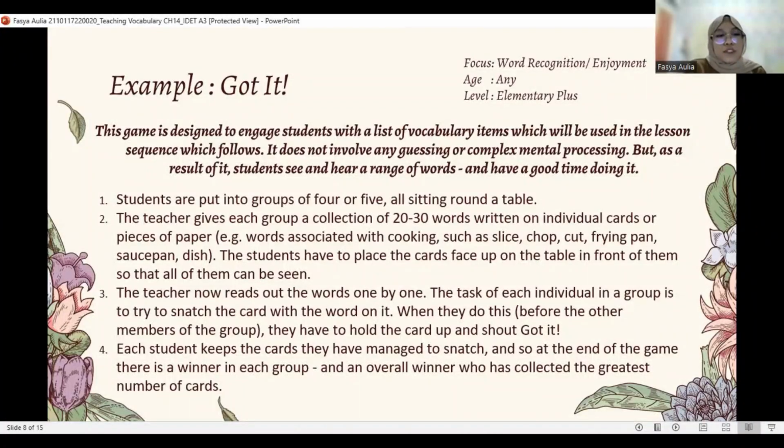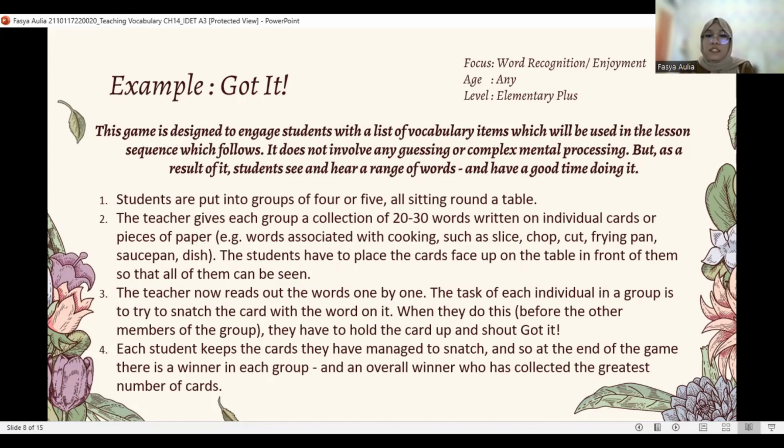Okay, first, students are put into groups of 4 or 5, all sitting around a table. The teacher gives each group a collection of 20 to 30 words written on individual cards or pieces of paper. The students have to place the cards face up on the table in front of them so that all of them can be seen. And then the teacher now reads out the words one by one.